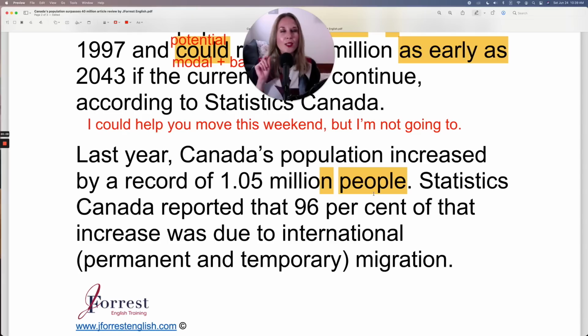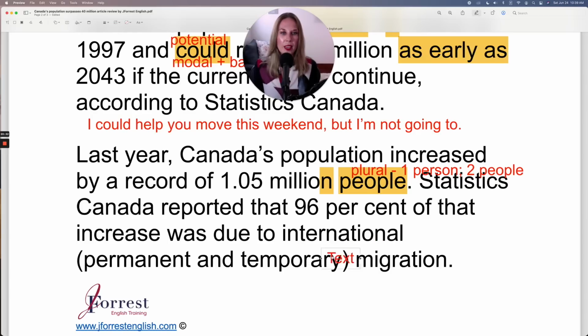But what do you notice about this? A lot of students forget that people is plural. It's an irregular plural. So there's no S on it, but it is plural because what's the singular of people? Person. One person, 2 people. So the S is on the noun, not the number.